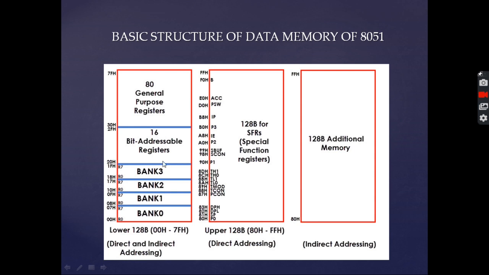Here we can see the specific division of our data memory, where from 30 hex to 7F hex is preserved for 80 general purpose registers, 20 hex to 2F hex is for 16-byte bit addressable registers, and the address range from 00 hex to 1F hex is reserved for the 4 types of register bank. Now this is an example of both the direct and indirect addressing. Now the upper 128 bytes have the address range from 80 hex to FF hex. It is also reserved for the SFRs or special function registers, and the 120 bytes of additional memory is kept aside for future use.